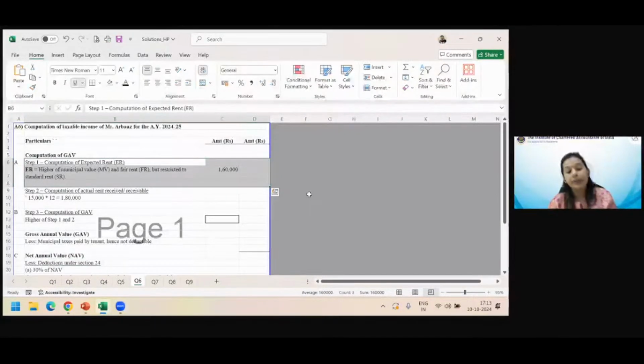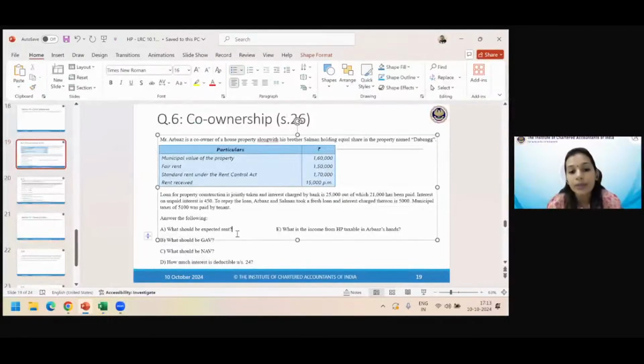Answer is 1,60,000, because here in the question, I didn't say what is the expected rent in the hands of Mr. Arbaz. If I had said, then that would have been perhaps a different thing. Because it is co-ownership, holding equal share, how do you compute a co-owned let out property? You apportion the income between the co-owners, based on the ratio of their ownership. So if this question was in the hands of Arbaz, I would have perhaps done a 50%. But because it is just a general question, what is the expected rent? So I'm calculating for the whole property and I'm not prorating it.